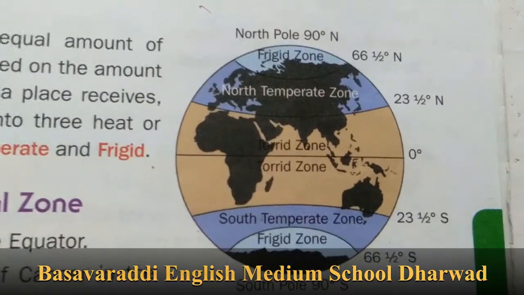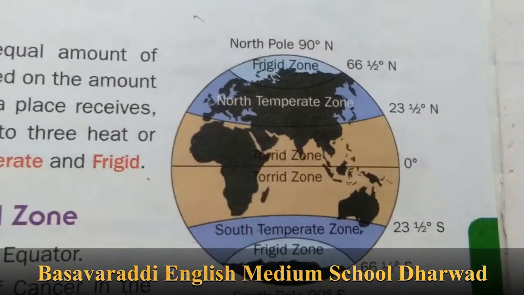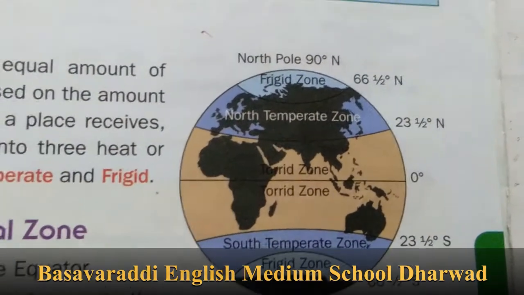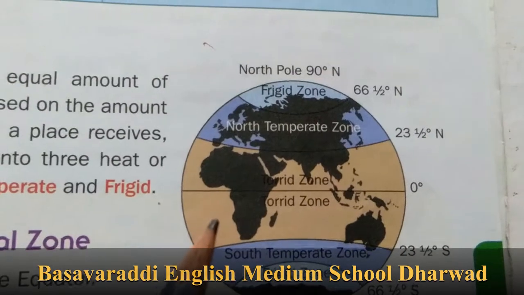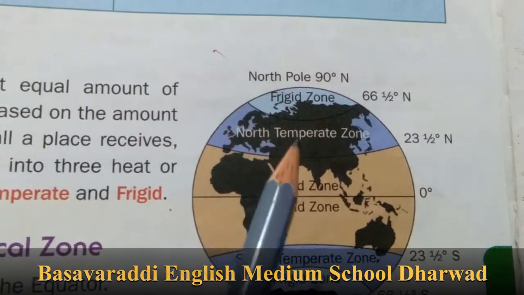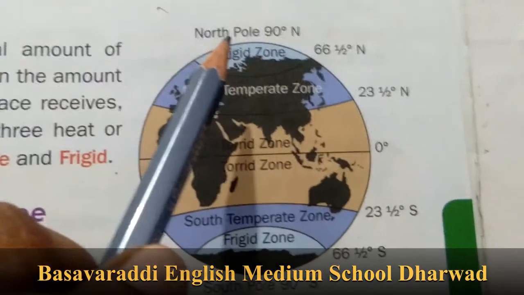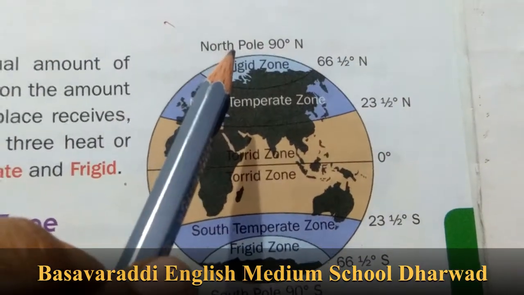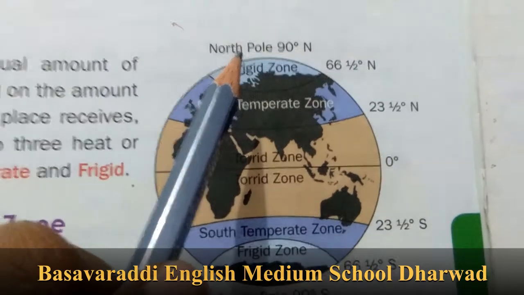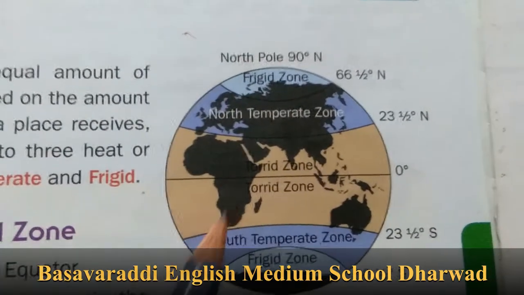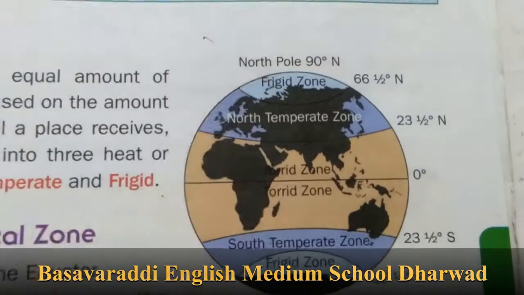What are those? One is the torrid zone, second is the temperate zone, third is the frigid zone.